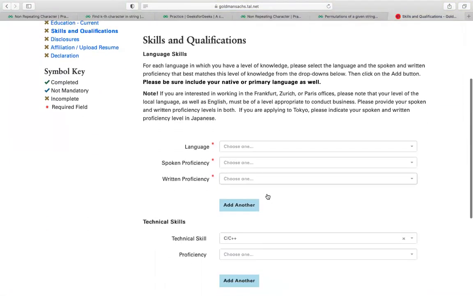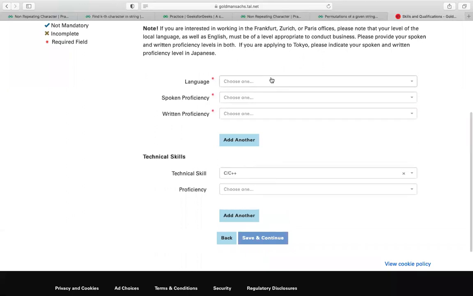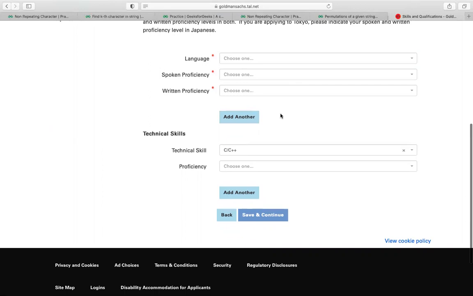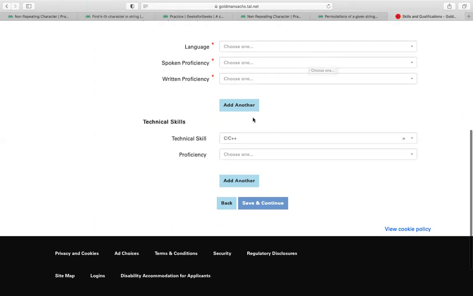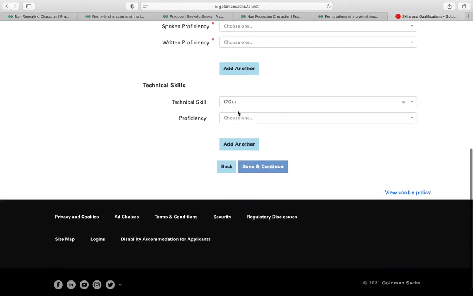In this, you have to select the languages which you can speak, like Hindi, English, whatever you can speak, in your proficiency. So you can add another by selecting English. After that, you can add Hindi, or if you know Russian, or any other languages, you can select those languages. And after that, you have to add your technical skills.